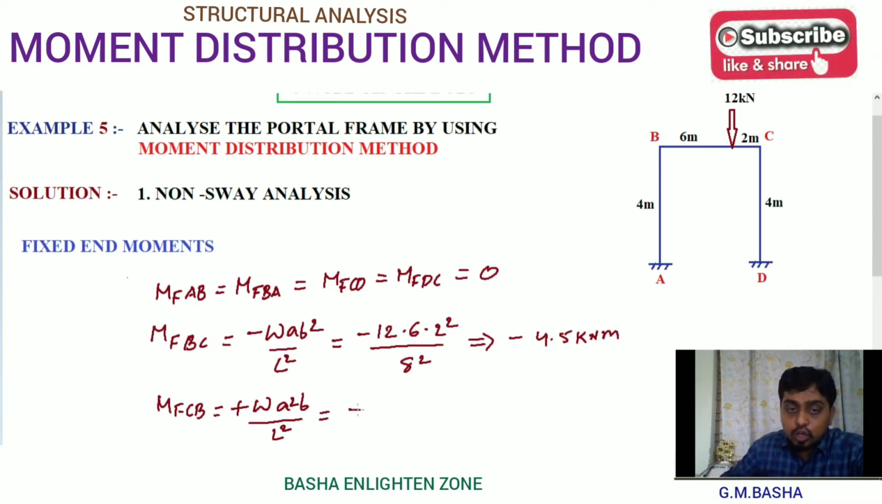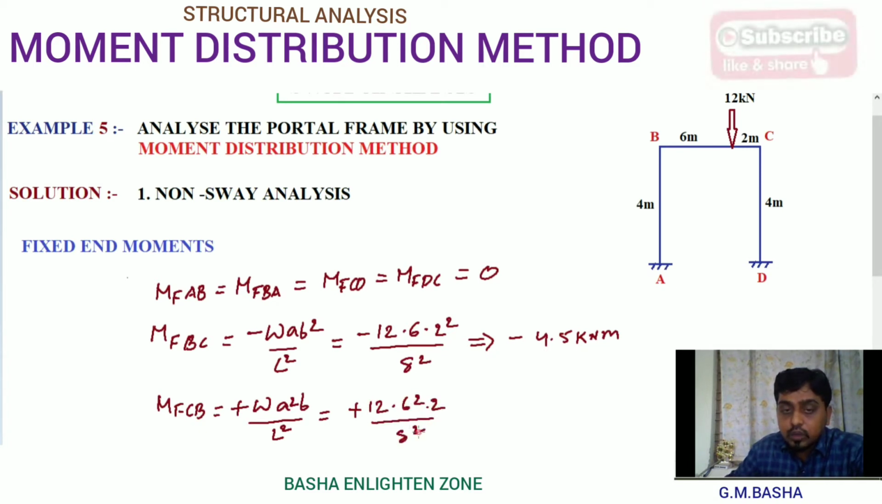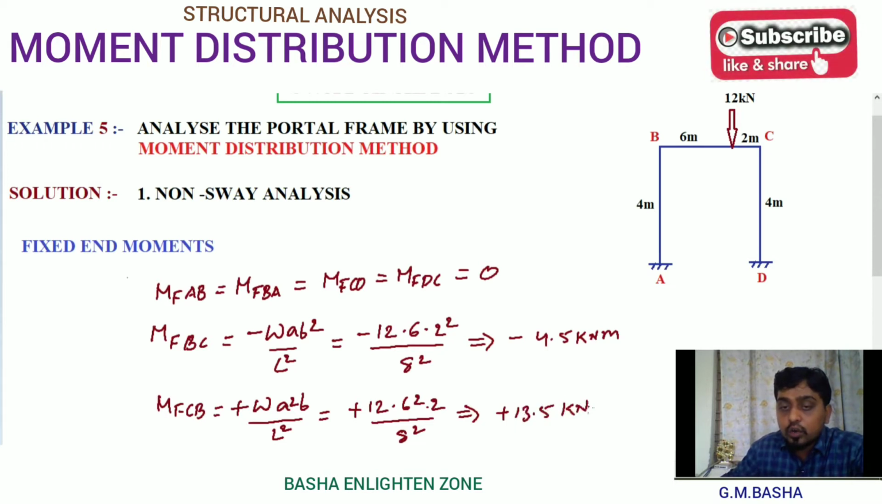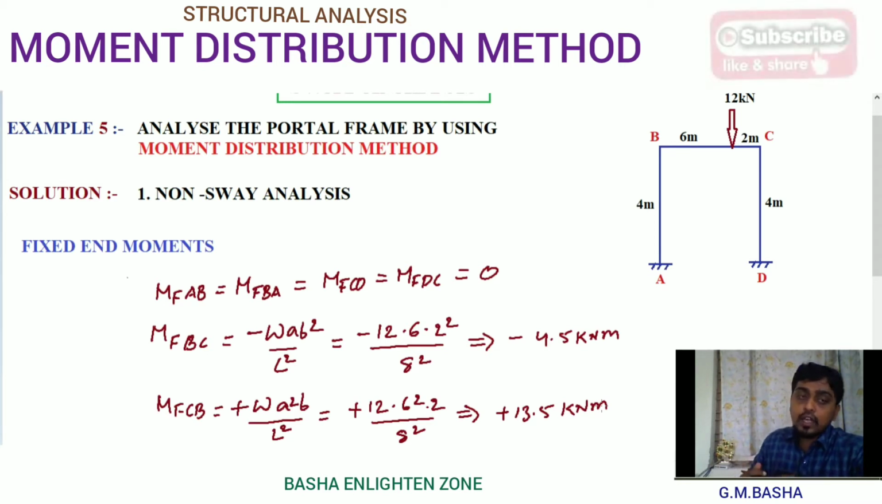Then substitute all the values. 12 into A square, which is 6 square, into 2 by L square, which is 8 square. If you simplify this one, you will get directly plus 13.5 kilonewton meter. So after solving the fixed moments, our next step is to find the distribution factors.